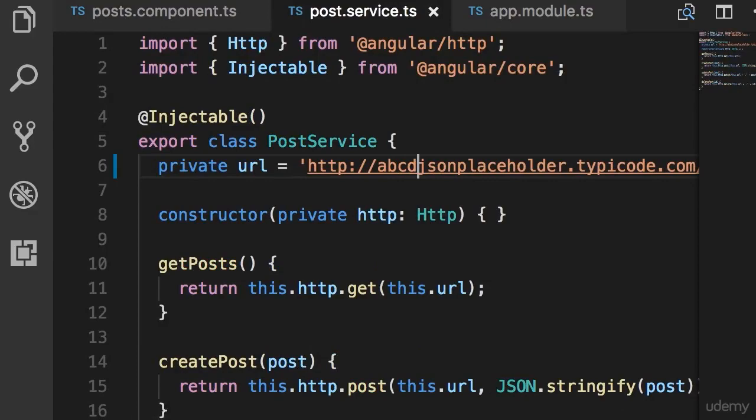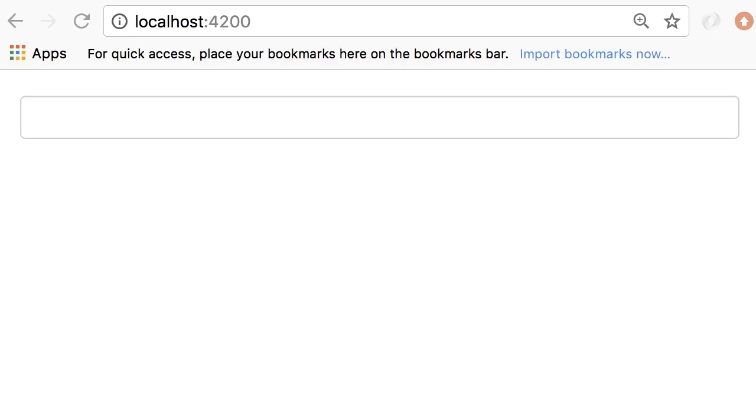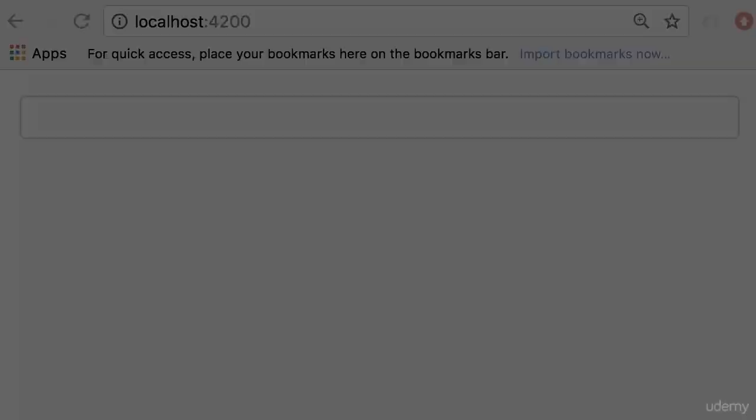Let's see what happens. So back in the browser, the list of posts disappeared. But the user looking at this page has no clue what is going on. So we need to change our implementation, handle errors, and give proper error messages to our users. When it comes to handling errors, we have two types of errors: unexpected errors as well as expected errors.